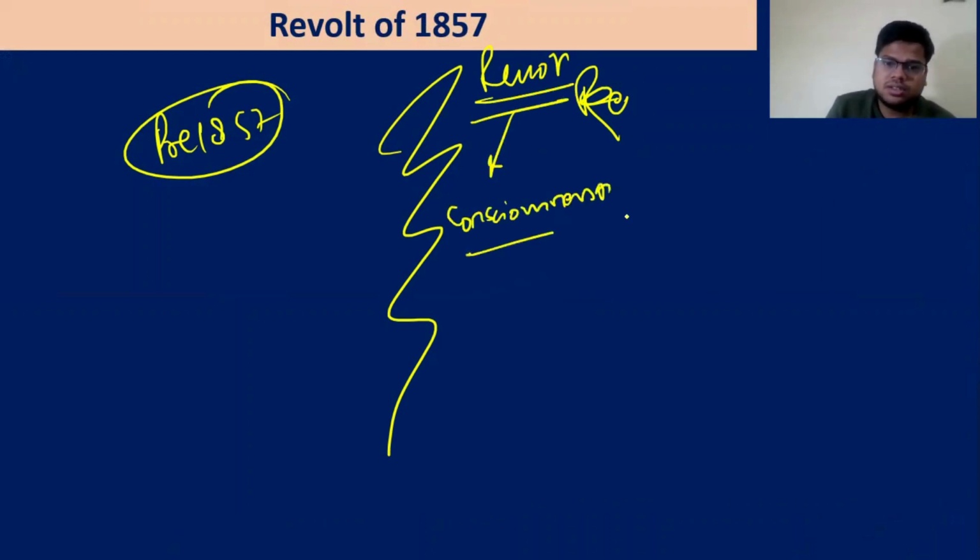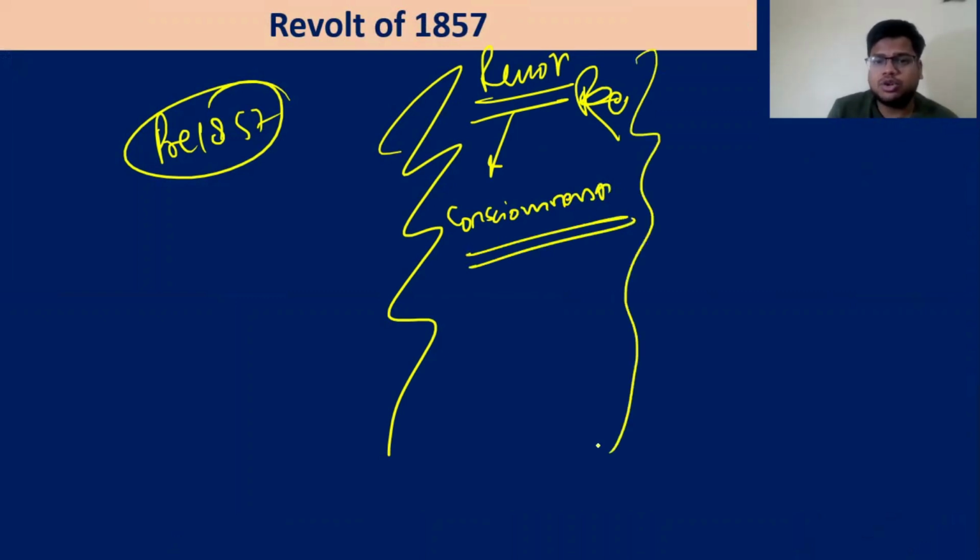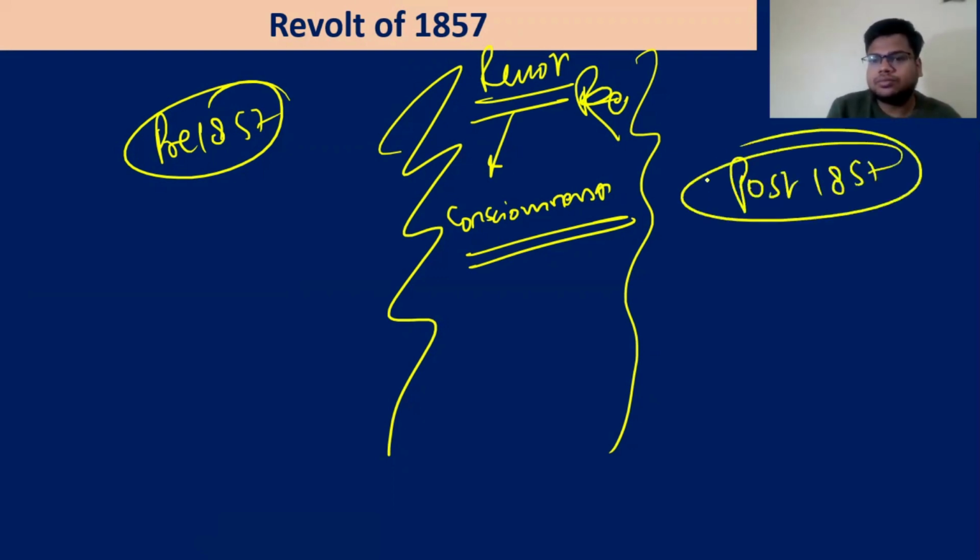Political consciousness, that how regressive this British government is. Or when these people have revolted, people also thought that why this revolt has come. What was the need? It was such a big problem. People were facing a lot of discrimination. So they need to be tackled. So hence a lot of institutions will come post 1857.